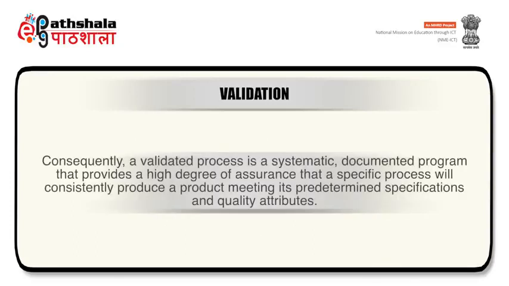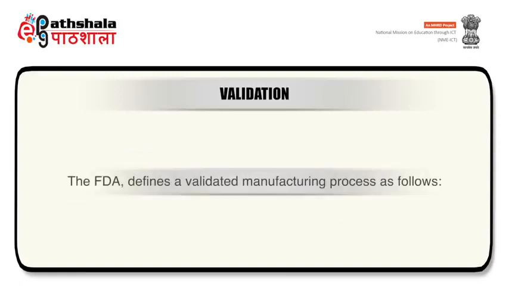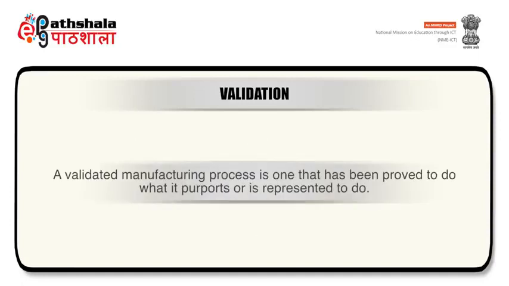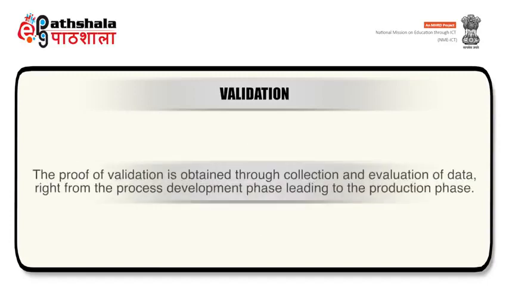Consequently, a validated process is a systematic, documented program that provides a high degree of assurance that a specific process will consistently produce a product meeting its predetermined specifications and quality attributes. FDA defines a validated manufacturing process as one that has been proved to do what it purports or is represented to do. The proof of validation is obtained through collection and evaluation of data right from the process development phase leading to the production phase.